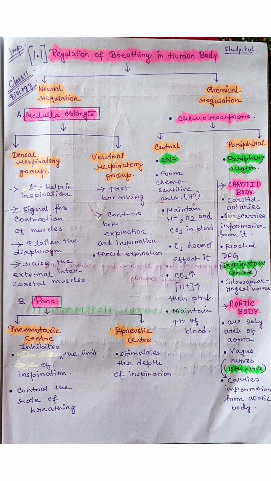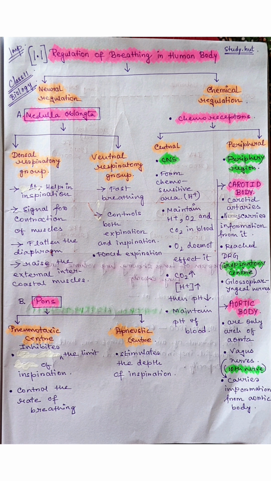Another one is the ventral respiratory group. It is for fast breathing and controls both expiration and inspiration. It controls both the intake of oxygen and the release of carbon dioxide from the body. Forced respiration and forced expiration can be seen in this group.